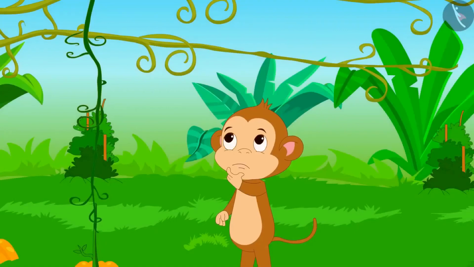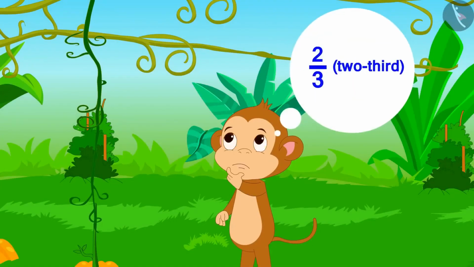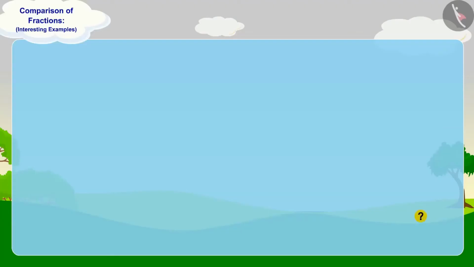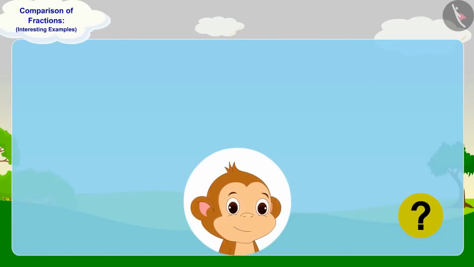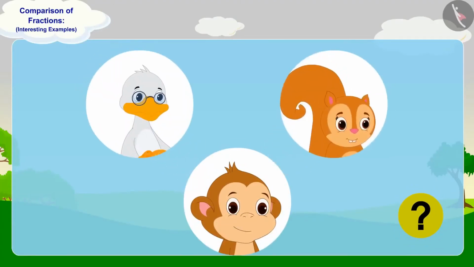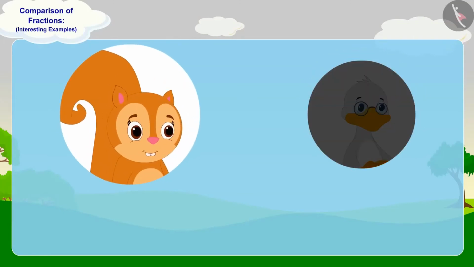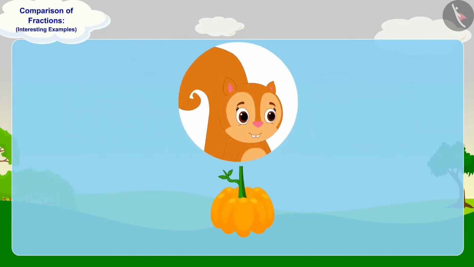Now Babban is thinking that he will give 2/3 part of 12 pumpkins to Chanda, as she is his best friend. Can you tell if Babban will give more pumpkins to Uncle or Chanda? You can find the answer by stopping the video. Well done, children! You have found the perfect answer. First, we will find the number of pumpkins that Chanda gets.